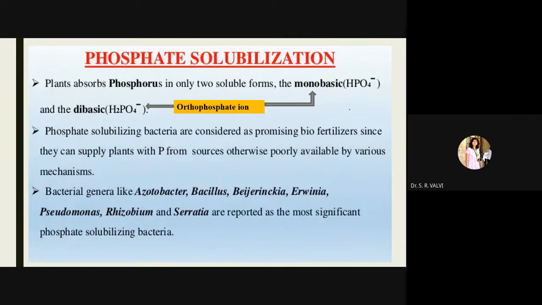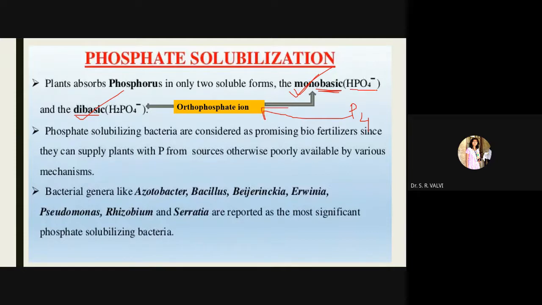As I explained, the phosphorus should be converted into orthophosphate ions, which again should be converted into the monobasic form and the dibasic form. Plants absorb phosphorus only in these two forms, either monobasic or dibasic. For monobasic, the formula is what?